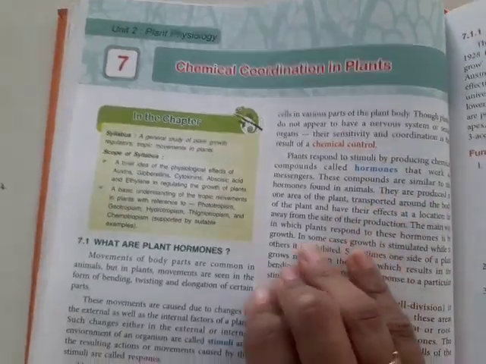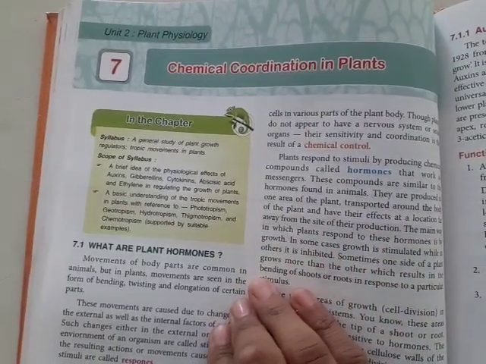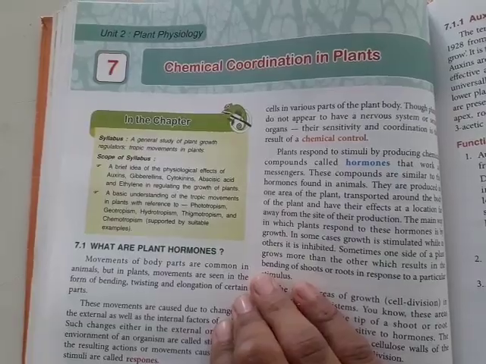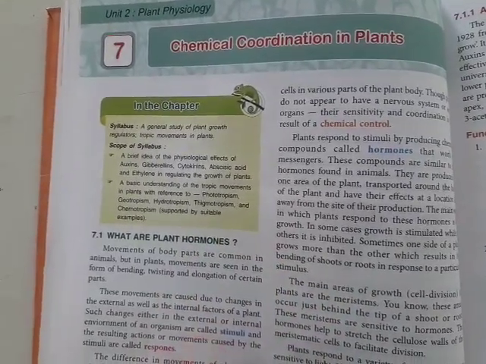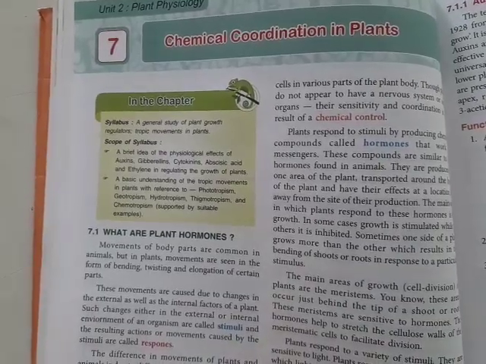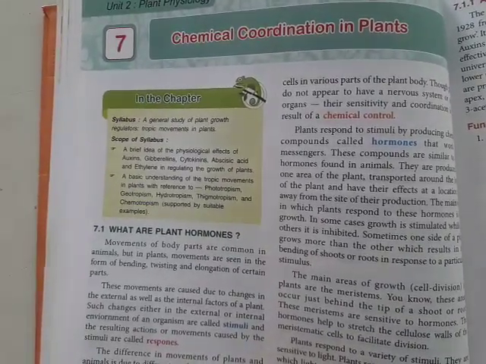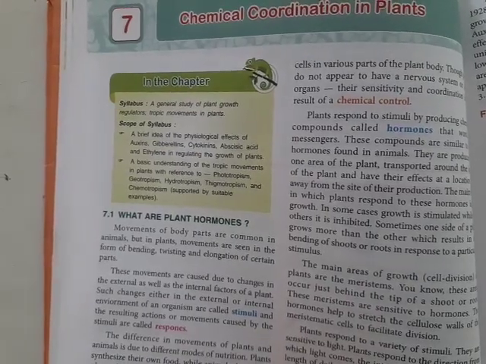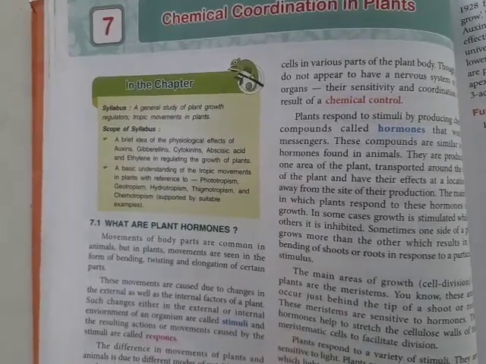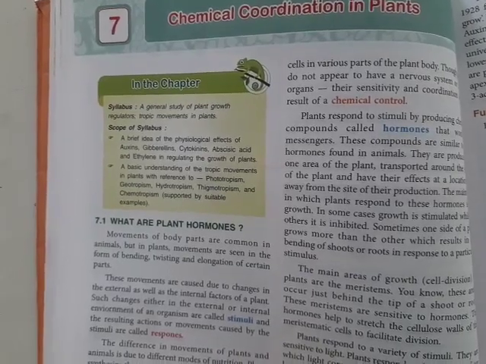Hello dear children, we are almost done with plant physiology, finishing up with chemical coordination in plants. We started with absorption by roots. Then we saw what transpiration and photosynthesis are, all the major aspects of plants. I hope it is very clear to you.